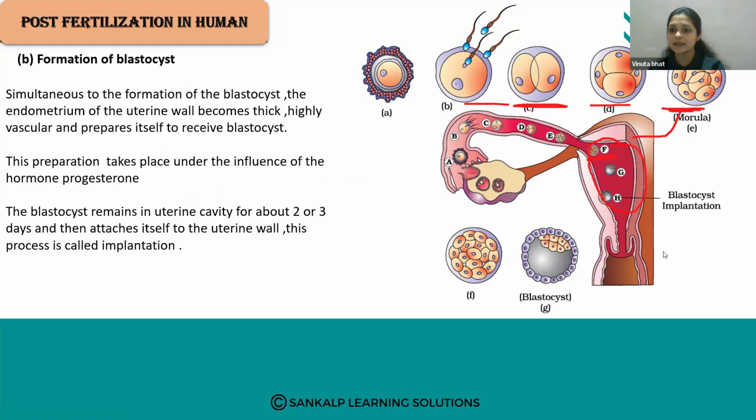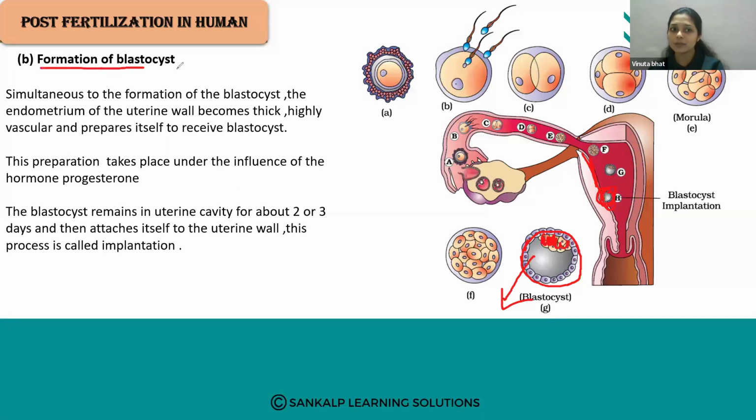So here in this morula, the arrangement of the cells takes place. There is an outer layer of cells, that is called the trophoblast layer, and there is a layer of cells present inside, that is called the inner cell mass, and this cavity is called the blastocele, and the morula will undergo blastocyst formation. Okay, and the blastocyst is implanted in the uterine endometrium, this blastocyst is attached.